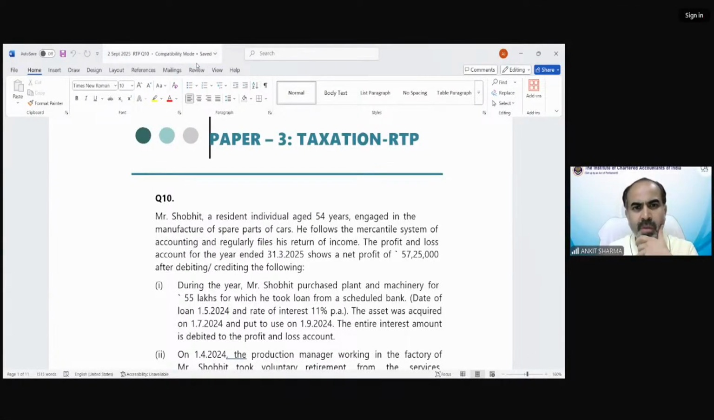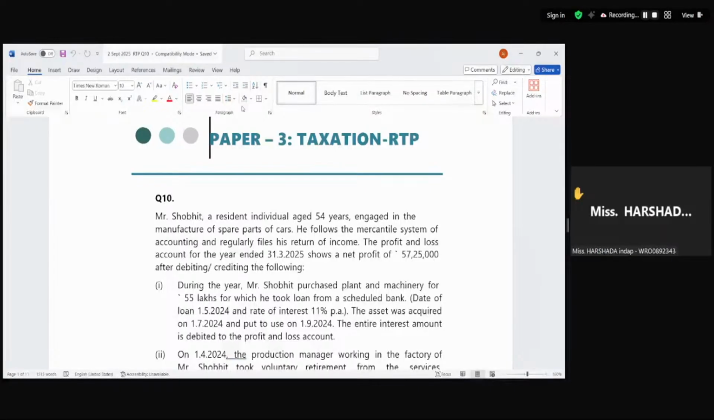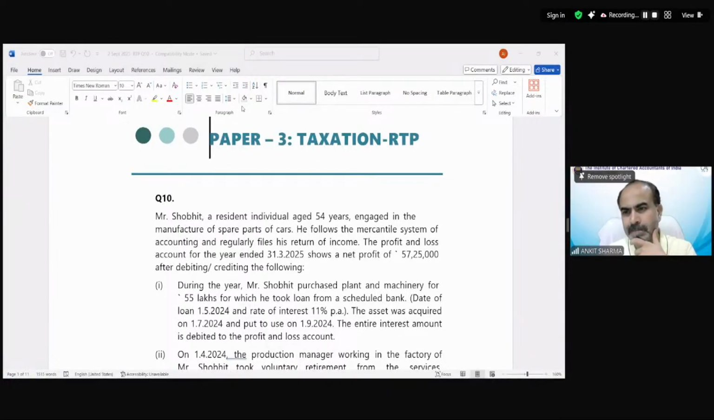Can we unmute Harshada? Hello, good evening, sir. I sent one query on the chat box. Is my chat visible actually? Let me see. I guess now you are able to see the question. Let me see which is yours. This is the same question from this RTP, same paper, question number 7. Is it for computation of total income? It is not opening. Let me see. Computation of total income.